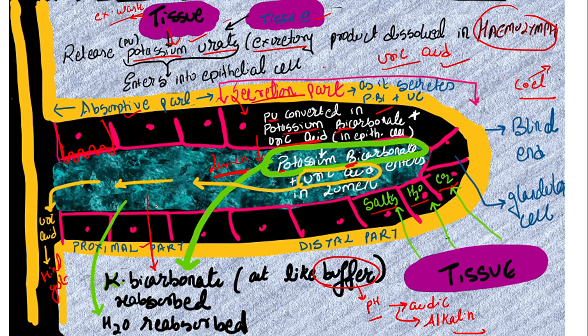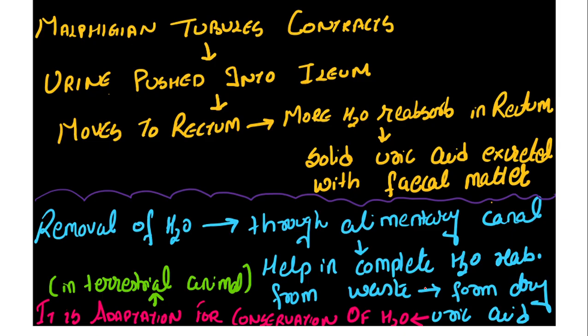Water is reabsorbed. Of course, my cockroach cannot afford to remove lots of water. It is required, otherwise hemolymph will be thickened, right? So water is reabsorbed, and what is thrown out? Your carbon dioxide, your uric acid. But for the carbon dioxide, we are going to follow the pathway that is in respiration. So all the waste salt is excreted out, uric acid is excreted out. What is absorbed? Potassium bicarbonate and water are reabsorbed into your hemolymph, and then enter into your tissue, right? So this was all about the Malpighian tubule.